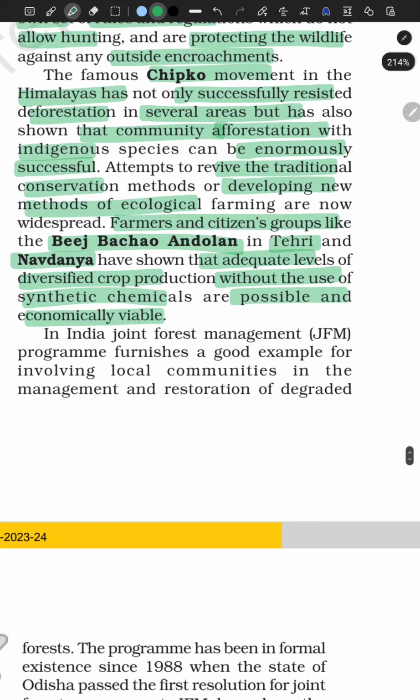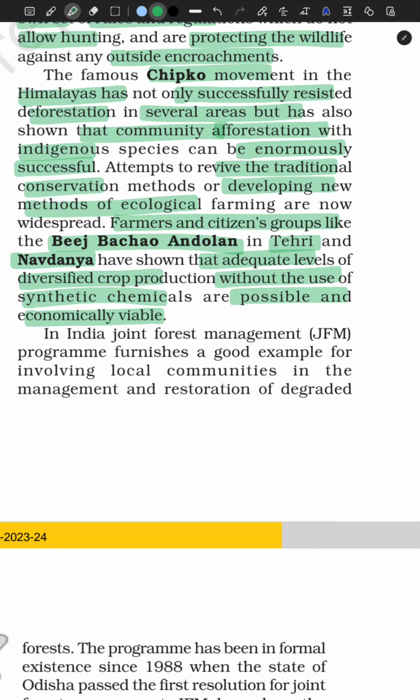So, in Beej Bachao Andolan, in Tehri and Navdanya have shown that adequate levels of diversified crop production without the use of synthetic chemicals are possible and economically viable. See, in this thing, they are possible. We know that without the chemicals, it's how we have been growing all of these trees, plants, crops from ages. The Green Revolution came to India, and then we started to use HYV seeds, high yielding seeds, and we used fertilizers, manure, machineries, etc. Right? So before that, we did not use all of these synthetic chemicals to grow crops.